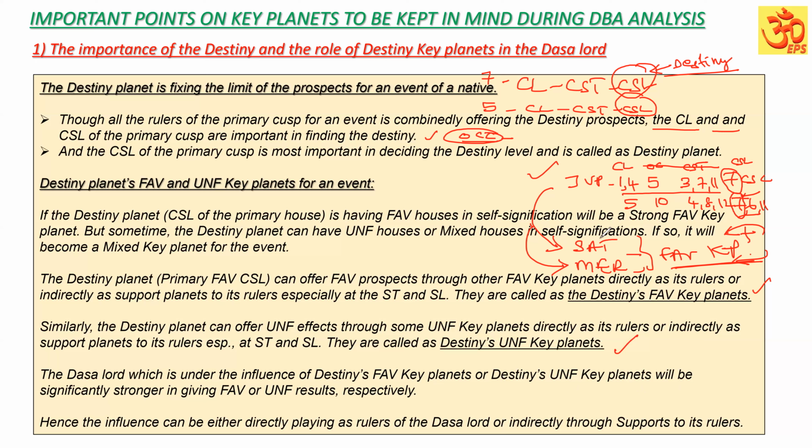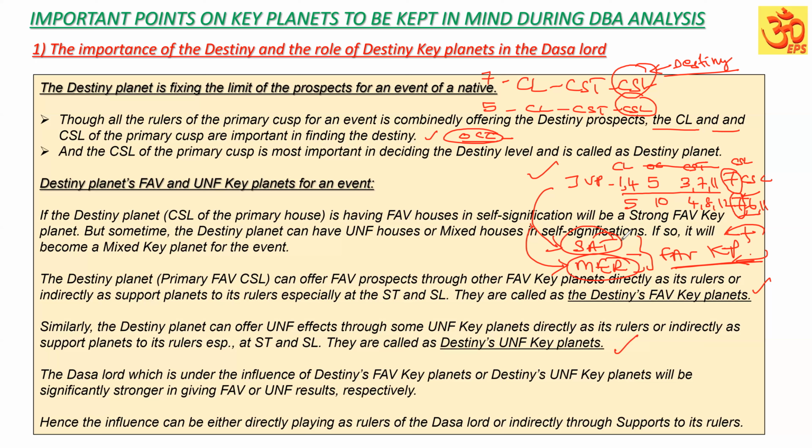Here, Jupiter in the star of Saturn and sub of Mercury. Suppose Saturn is favorable for the event of the destiny, supporting Jupiter's favorable signification, but Mercury, for example, is not favoring.